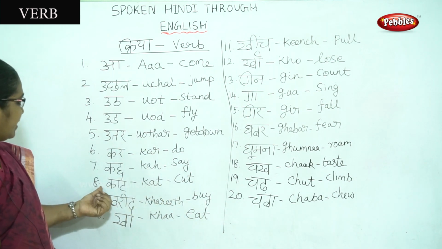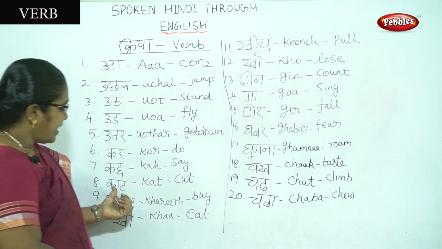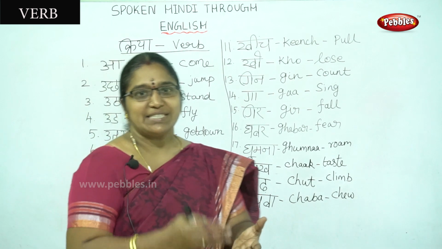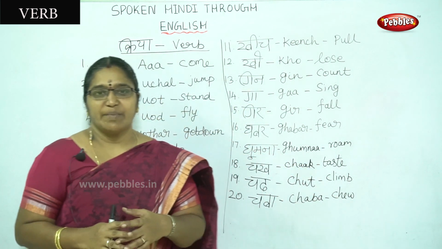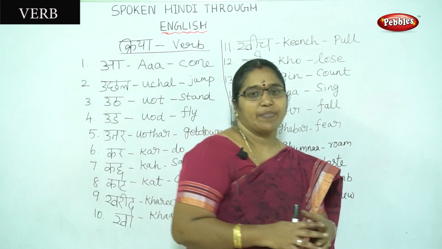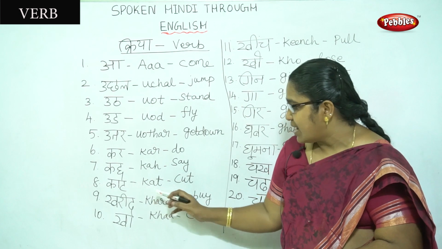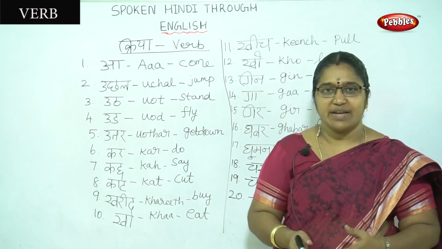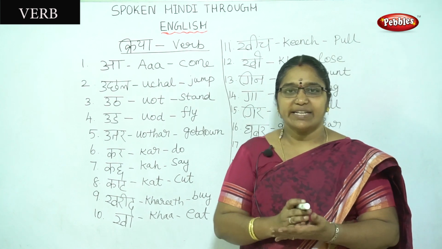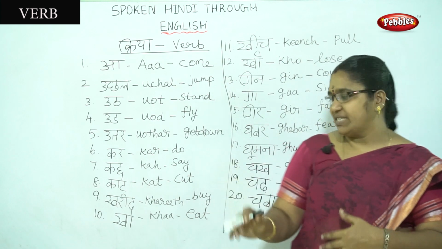Then the eighth one is kaat. Kaat means cut. Here we can say सब्जियाँ काट रहे हैं. They are cutting the vegetables.